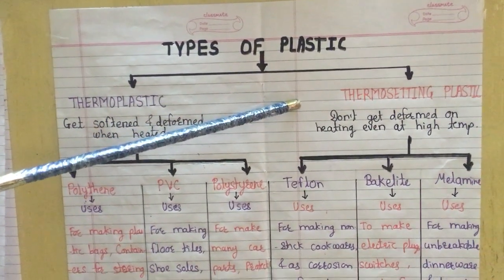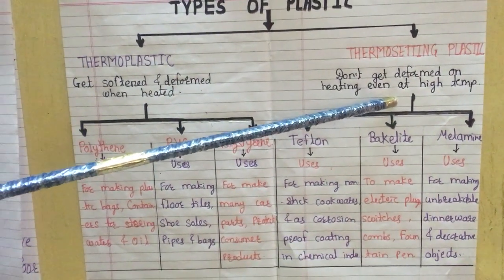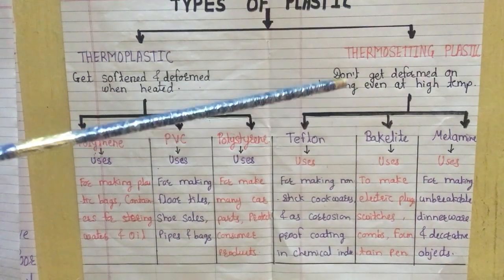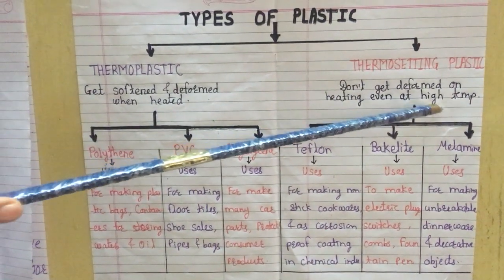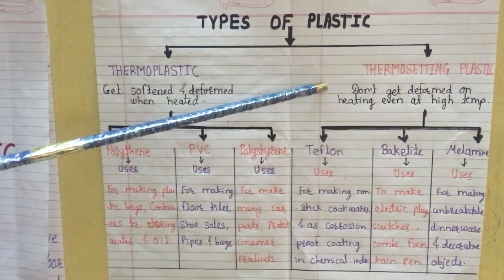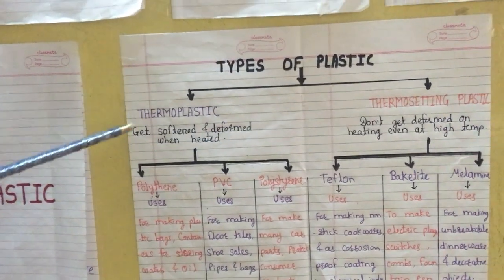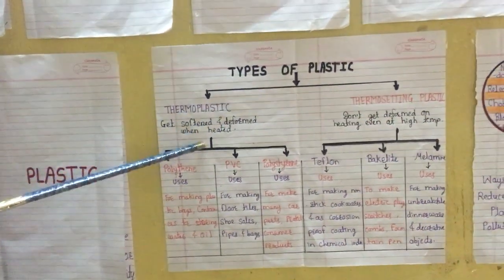Thermosetting plastic means that if we give high temperature or high heat, it does not get deformed and it will not soften. Such type of plastic is called thermosetting plastic. So this we learn as the definition.